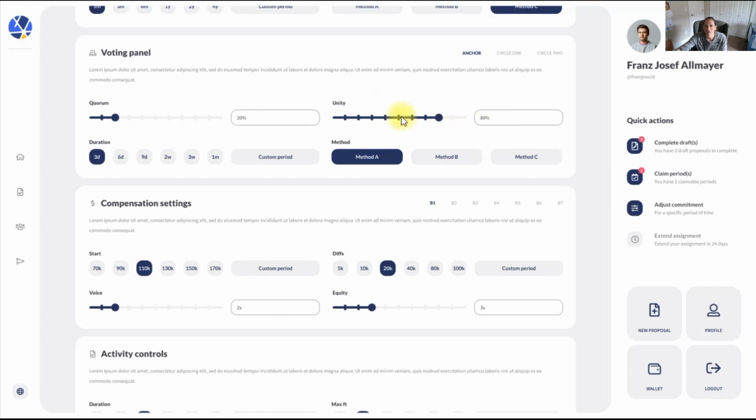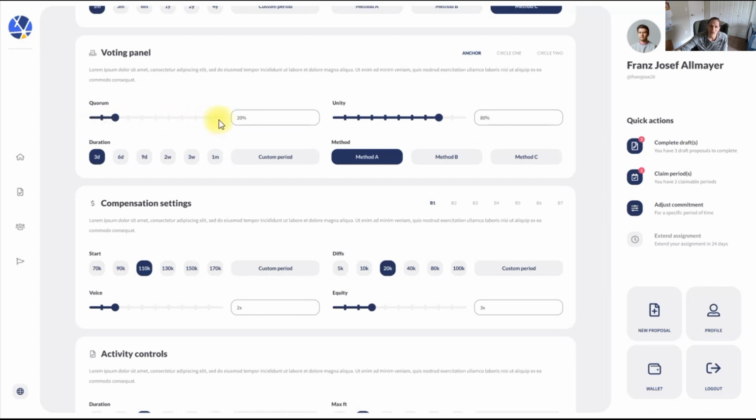If you want traditional democracy, you can drag it down to 50% and have it be majority rule, right? And then quorum is how many people in your organization have to participate in a vote in order for it to pass. So again, if you want consensus where everyone has to show up and say yes, then you're going to have quorum at 100% and Unity at 100%.